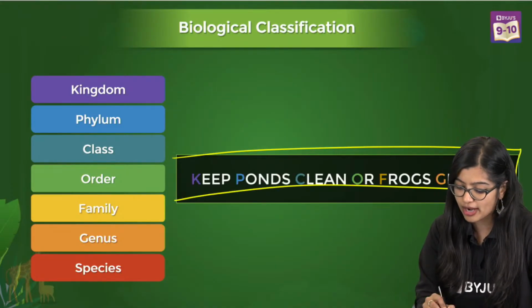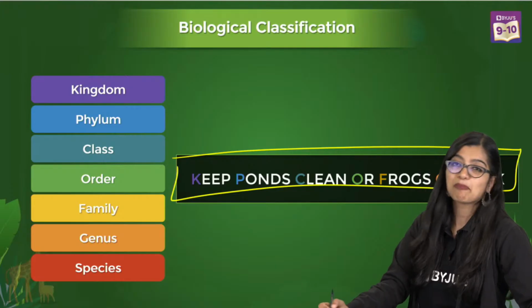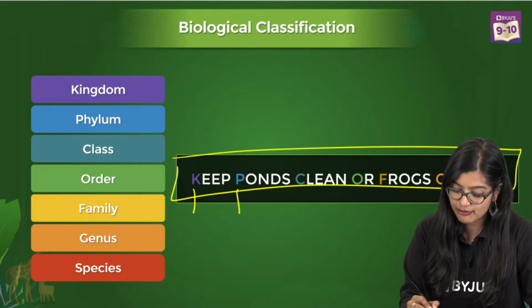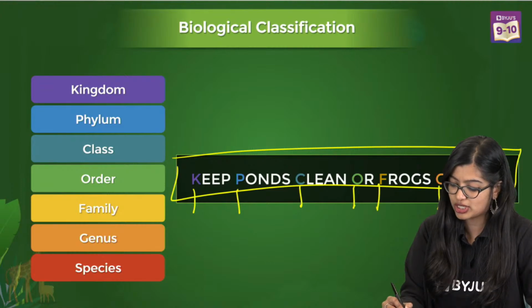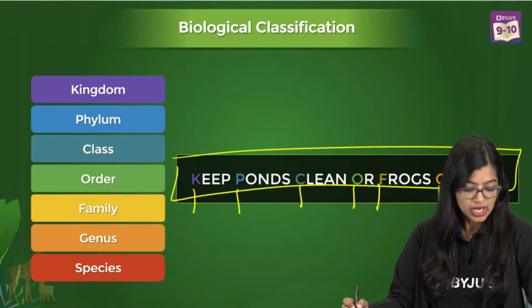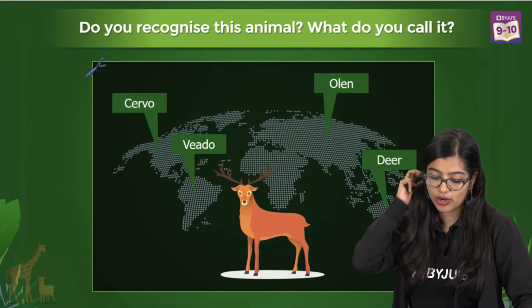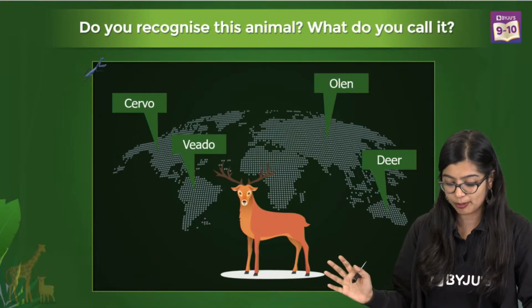And here's a quick mnemonic that will help you understand: Keep ponds clean or frogs get sick. This way you will know it's kingdom, phylum, class, order, family, genus and species. Okay, so this is one way of understanding. Now the last topic that we are going to talk about is a very important topic.